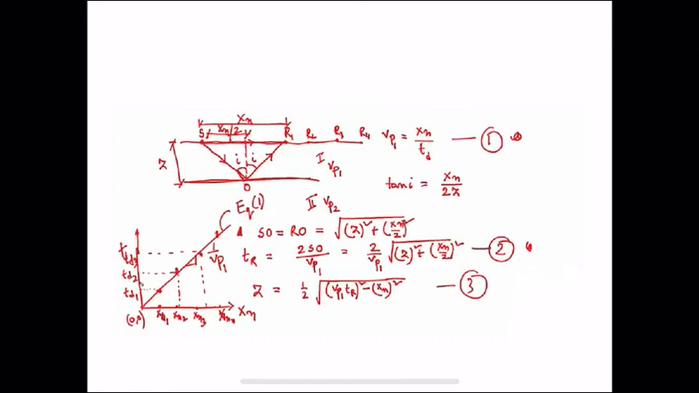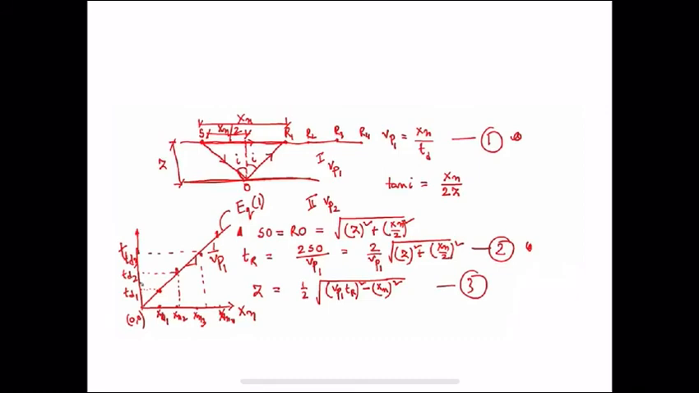Now what will happen once you get this curve? The slope of the curve will be 1 by Vp1. So instead of using a particular geophone data, if we have a number of geophone data, we draw these points in a graph of x versus t. Then we will get a straight line. This will represent equation number 1, and the slope of this straight line will give me 1 by Vp1.